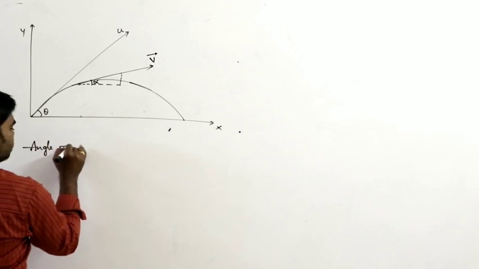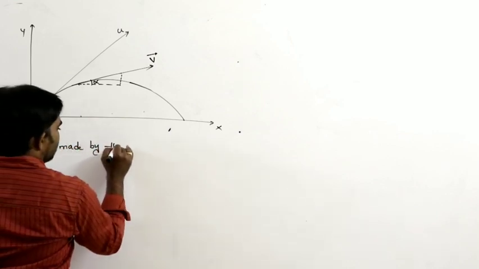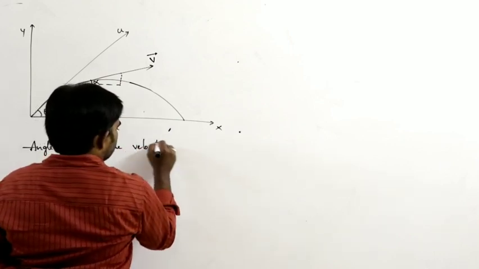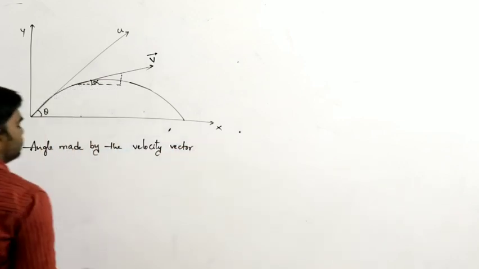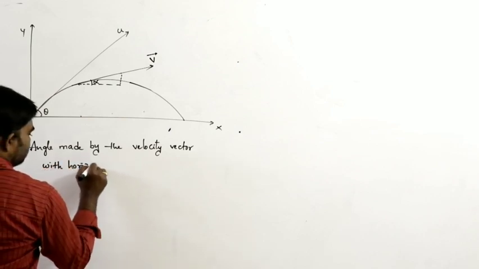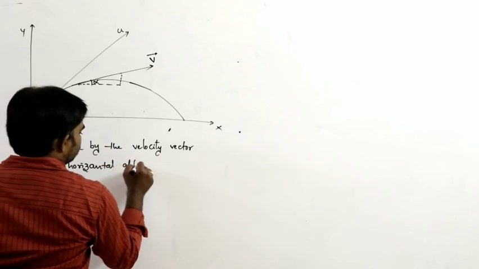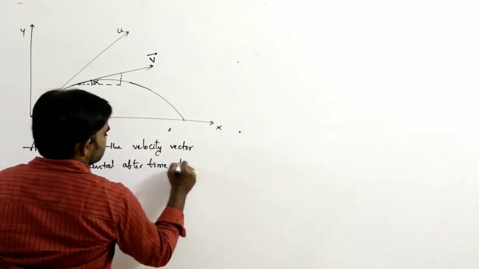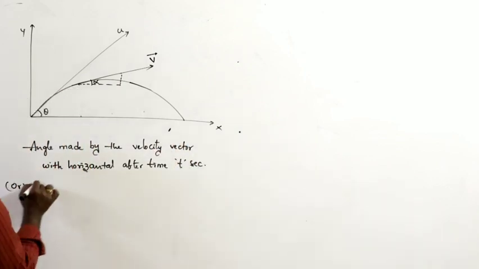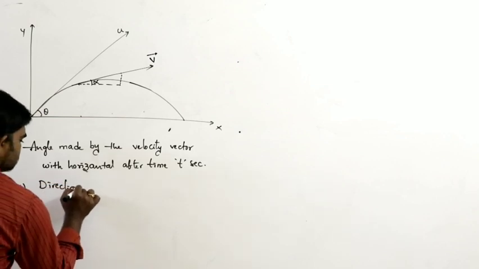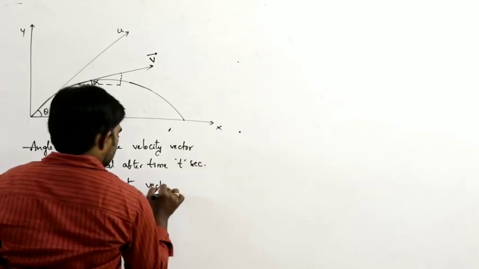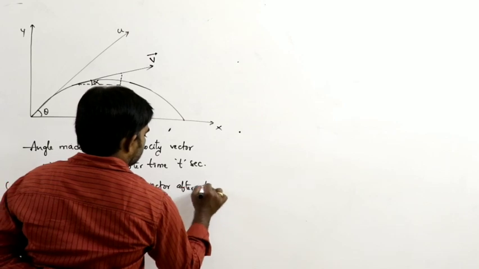So the angle made by the velocity vector with the horizontal after time t seconds can also be written as the direction of the velocity vector after t seconds. Both are the same.